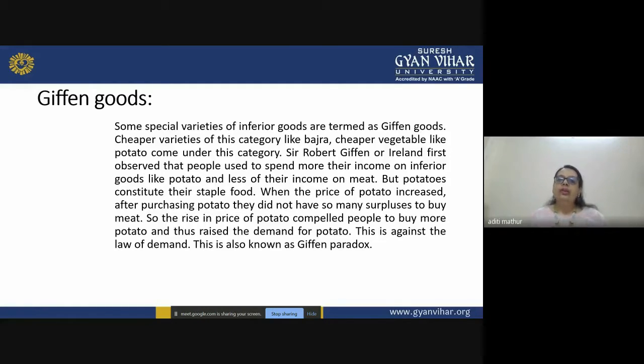So what are Giffen goods? Giffen goods are the special varieties of inferior goods, and there is an increase in the quantity demanded even if the prices of these goods increase.